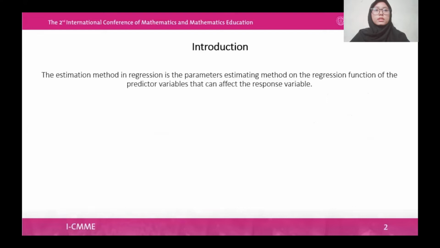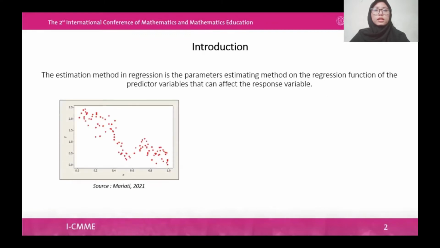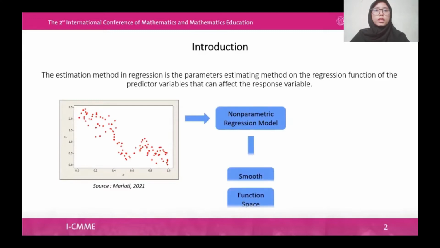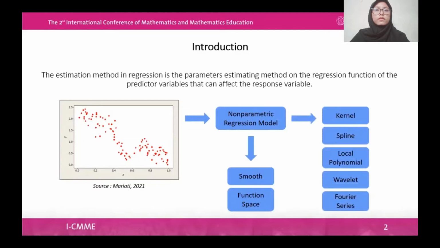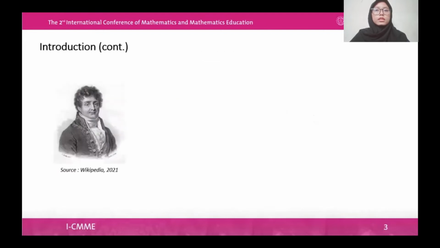Regression models and their estimation methods have been developed. The estimation method here is the parameter estimating method on the regression function of the predictor variables that can affect the response variable. In the case of an unknown pattern or function, a nonparametric regression model is used because it has high flexibility. To estimate, it is assumed to be smooth and we choose the appropriate function space that is believed to contain it. There are 5 estimation methods, namely kernel, spline, local polynomial, wavelet, and Fourier series.